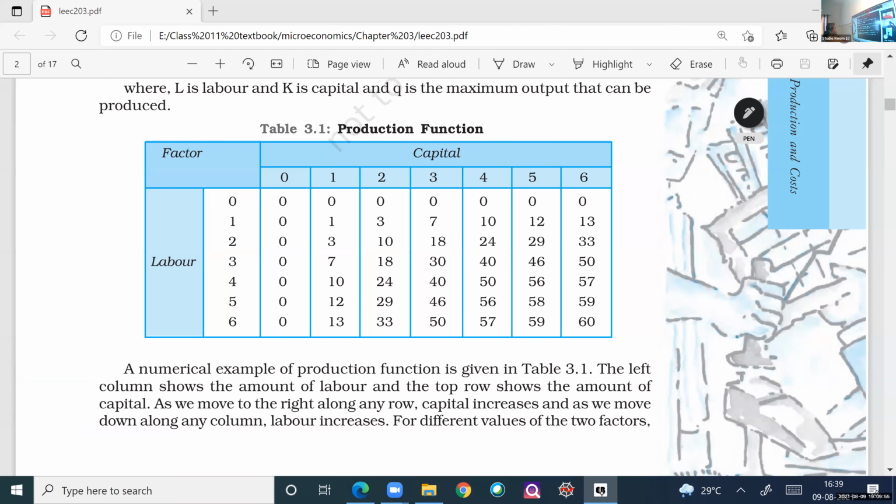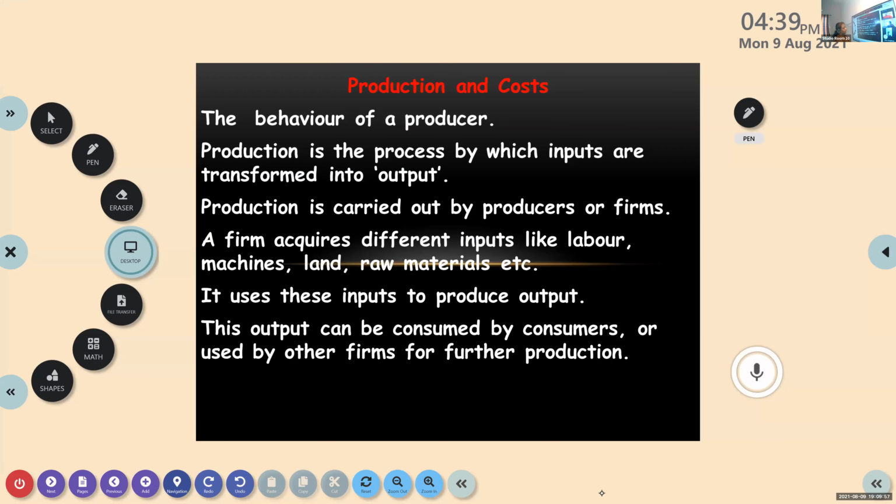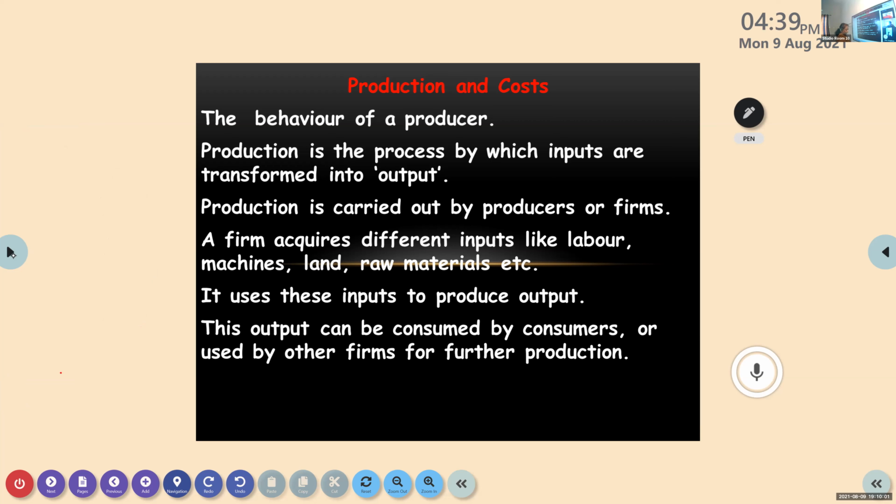Yeah. So here in production and cost, in this particular chapter, what are we learning? We are learning the behavior of a producer. Now, what do you mean by production? That is a process by which inputs are transformed into output. That is what you mean by production.